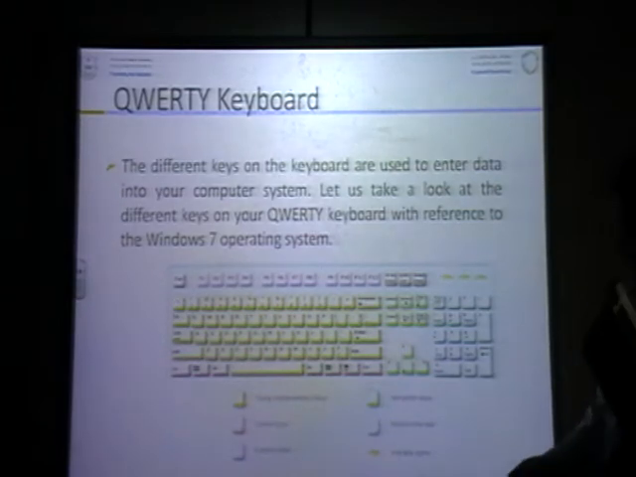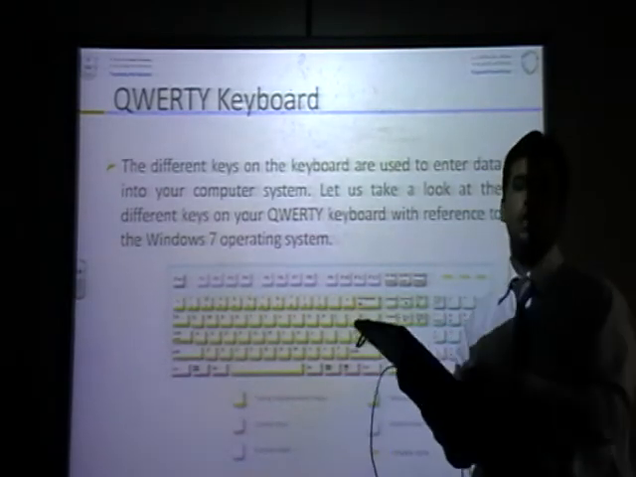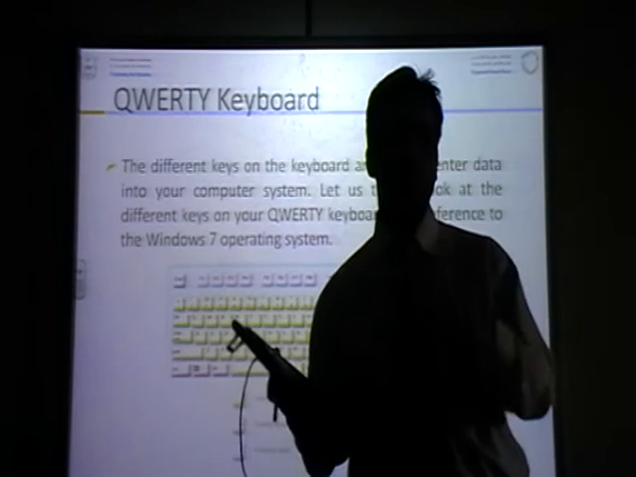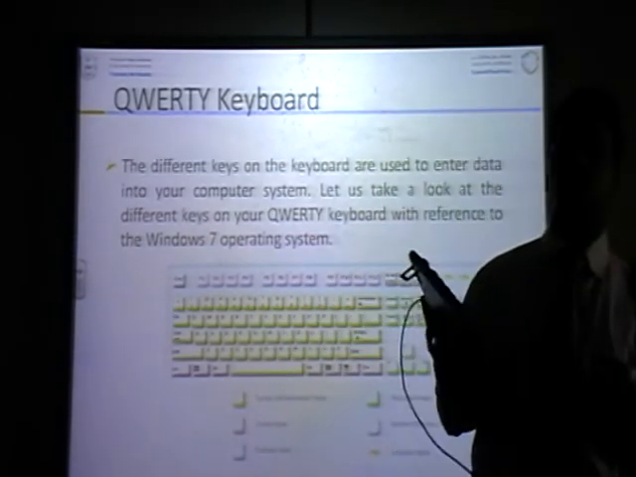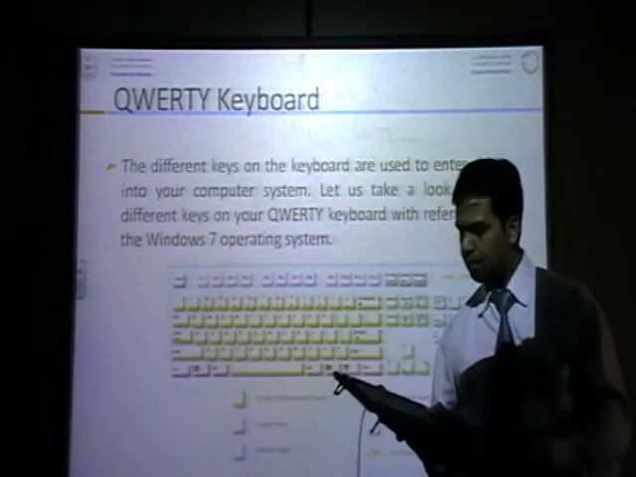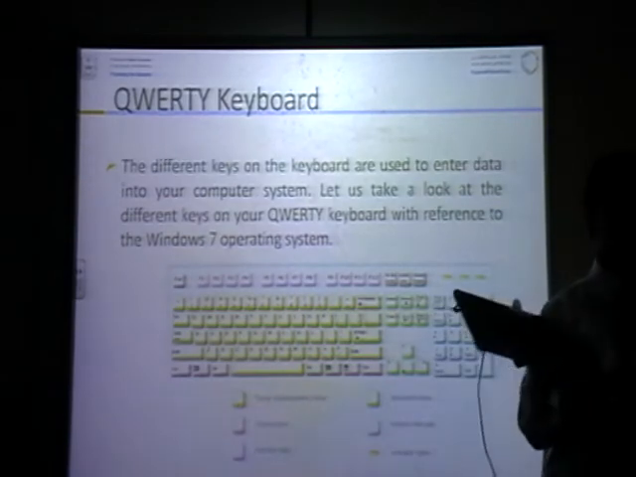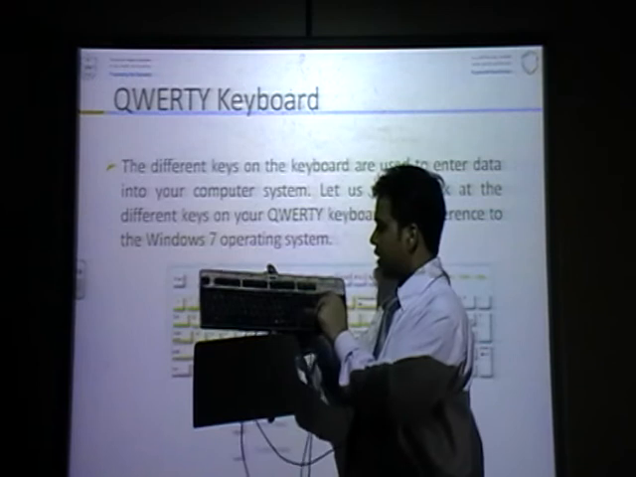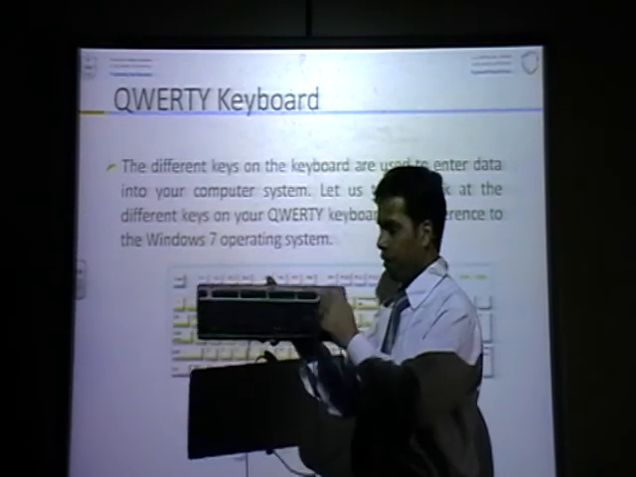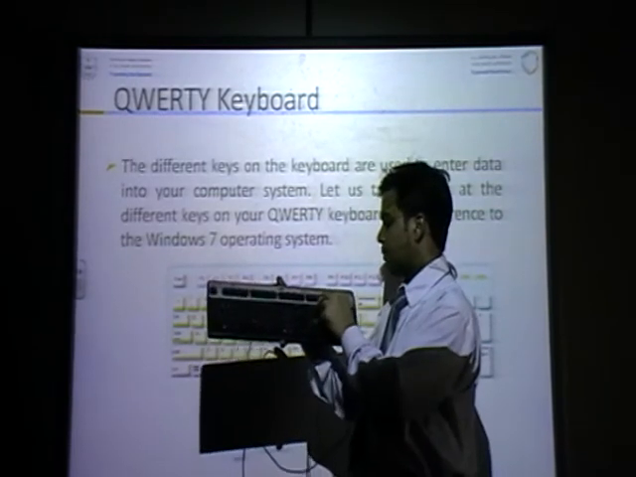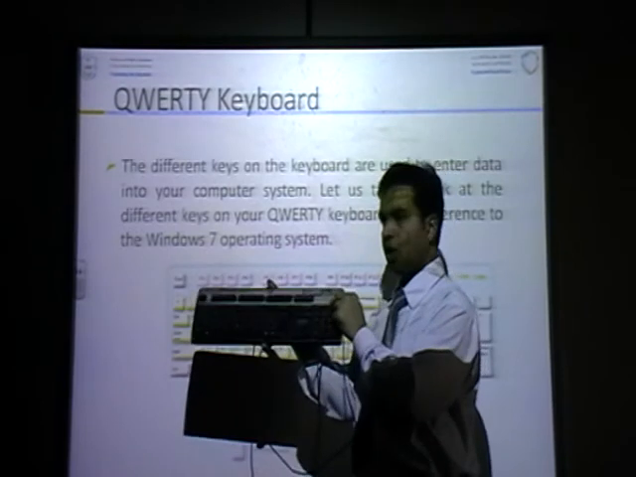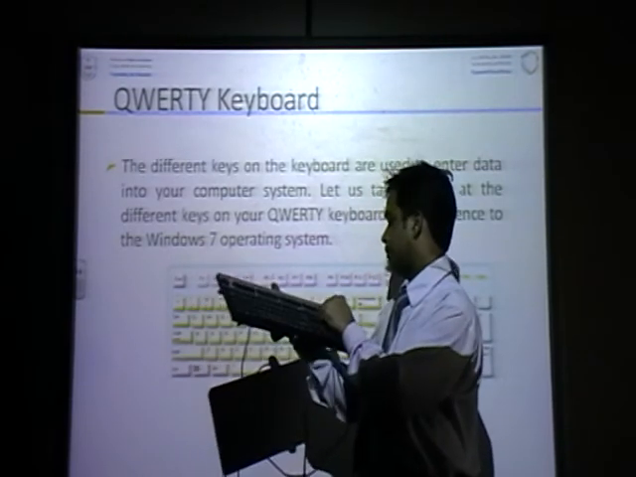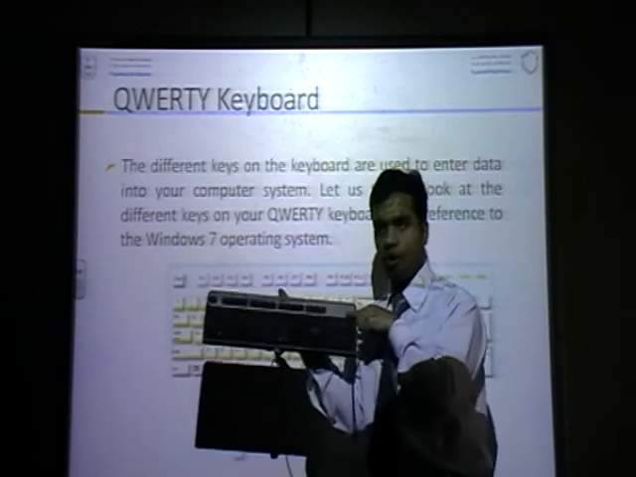And indicator keys, or toggle keys. There is a topic or a question in your exam: what is toggle keys? Toggle keys you can understand like this. When you press num lock, the light is on. When you press scroll lock, this light is on and off. When you press caps lock, the light is on and off.